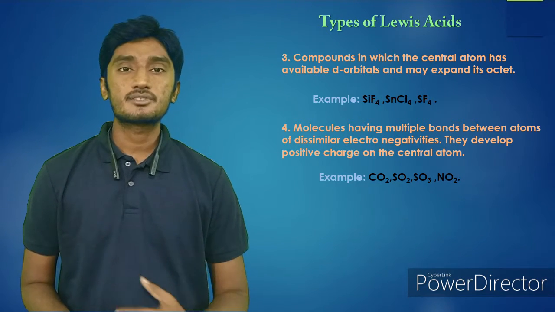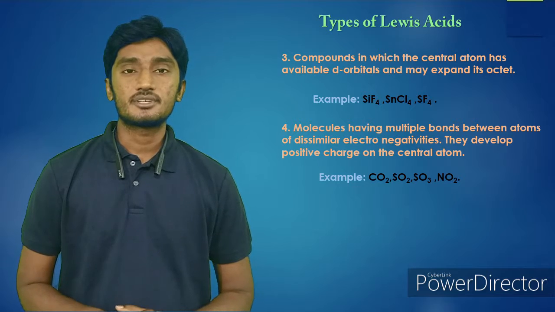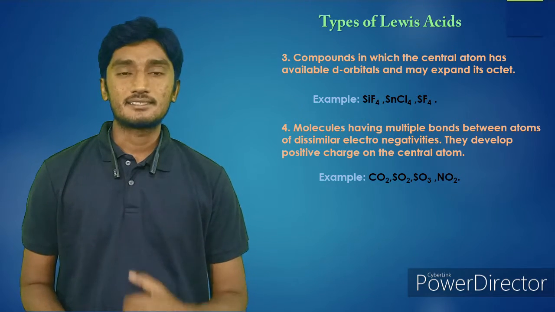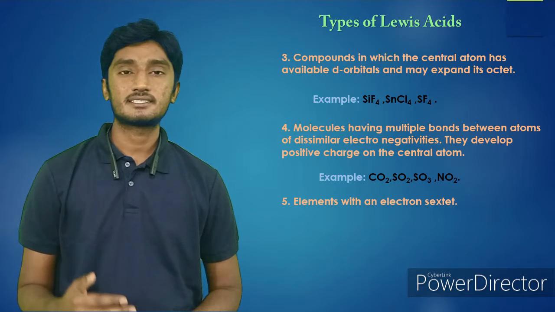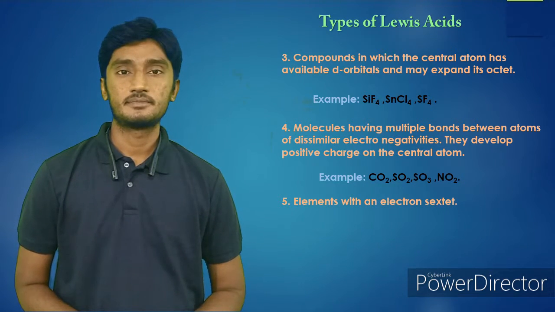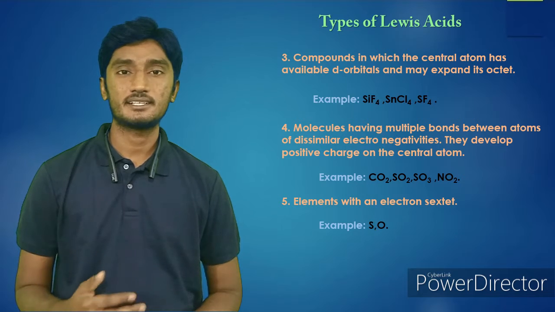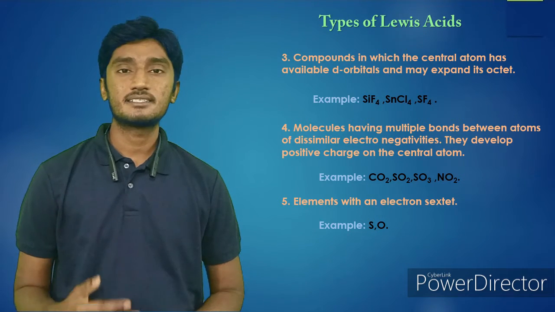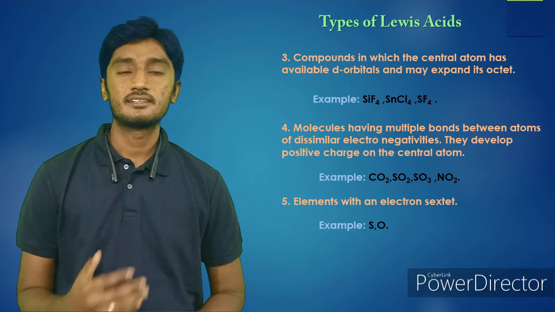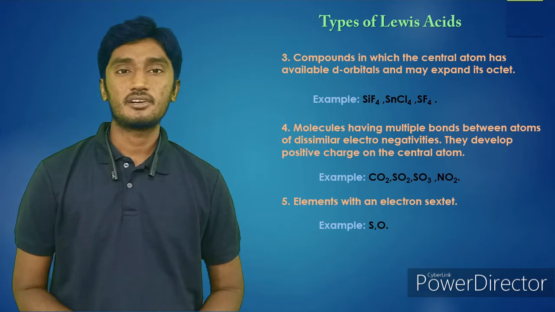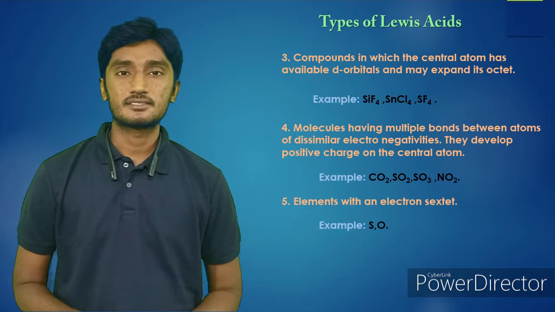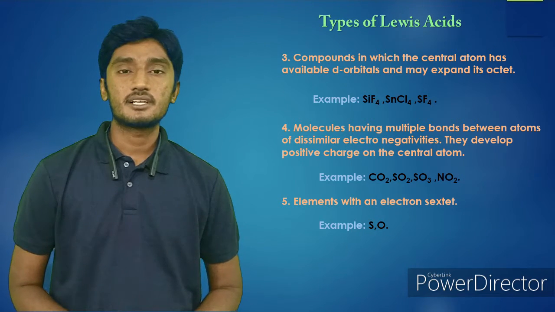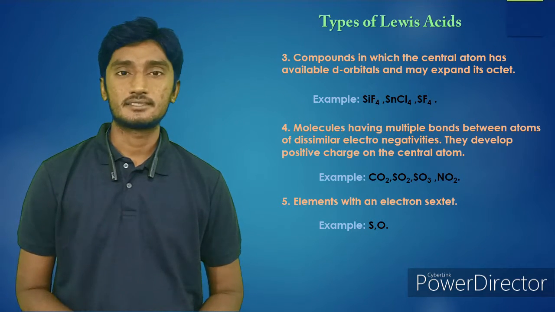So because of that positive charge, these molecules also act as Lewis acids. So next, the fifth one: the elements with a sextet electronic configuration. Here, examples are sulfur and oxygen. These elements have 6 electrons in their electron configuration. So to get stability, they need 2 more electrons. That's why these elements also act as Lewis acids.